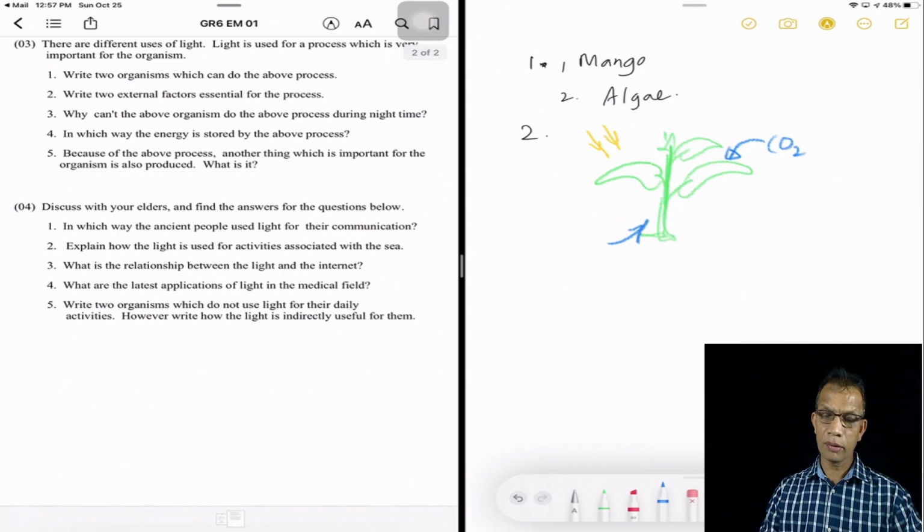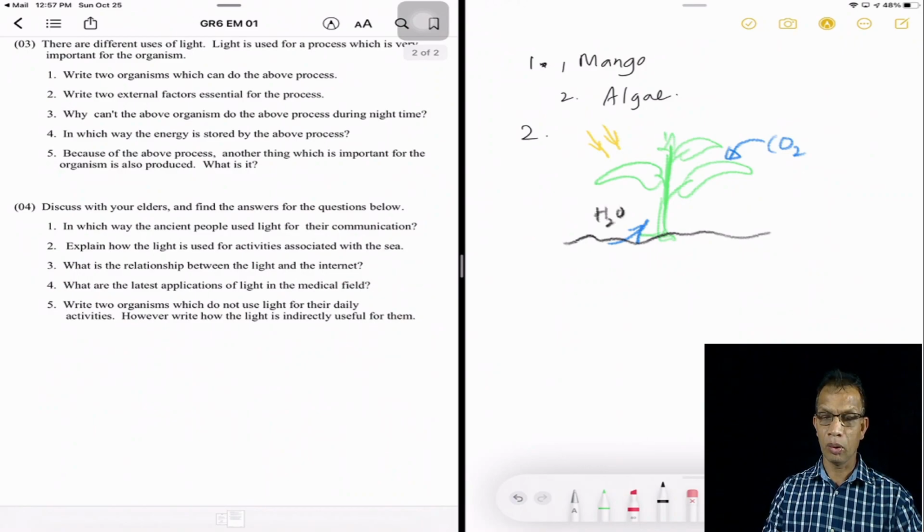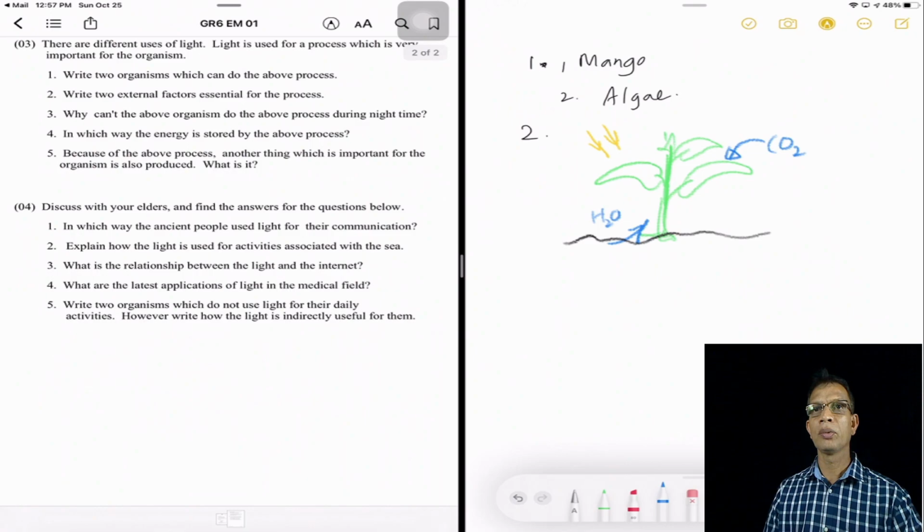And water from the soil. So I write H2O. Oh, it should be blue color. I will write blue. H2O. So water and carbon dioxide are the external sources.